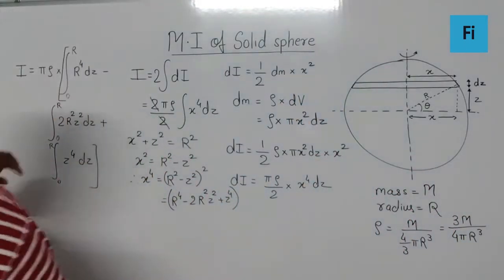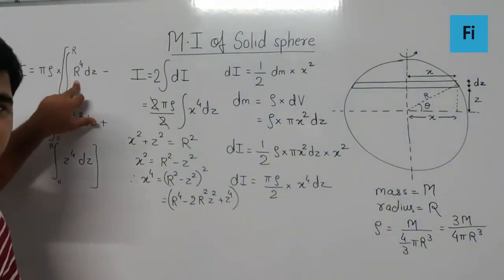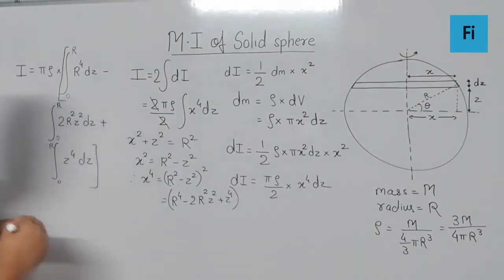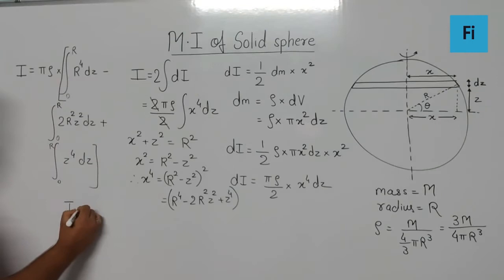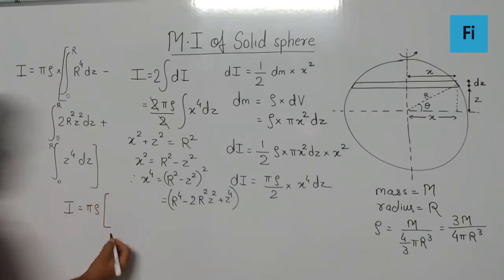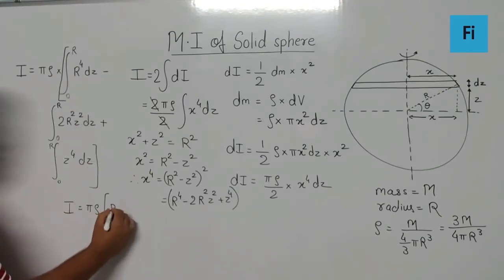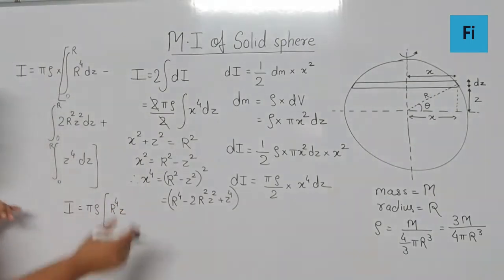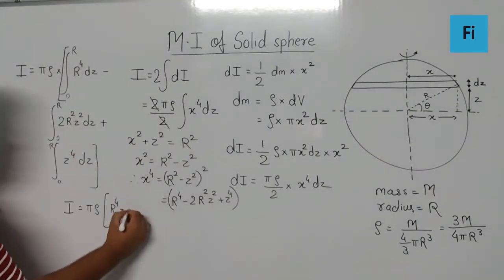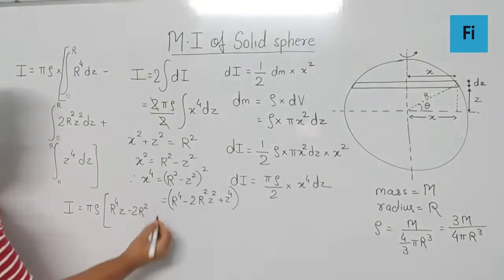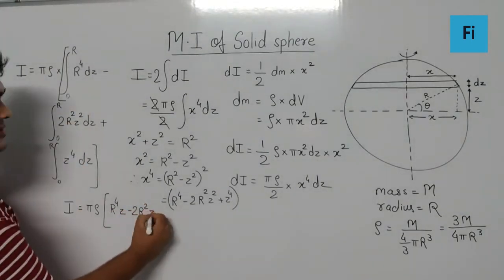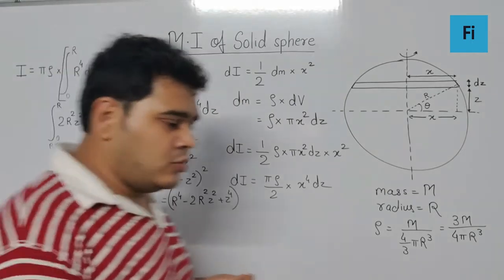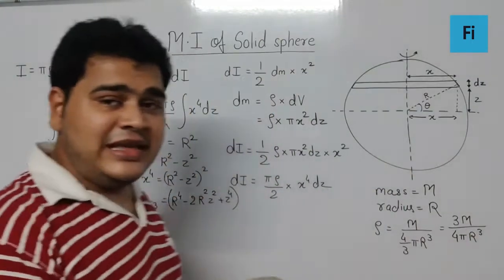So now we go for integration. Definitely r raised to 4 is a constant, so integration dz is just z, which means I is going to be pi rho in the bracket r raised to 4 into z. Again 2r square will be a constant, so minus 2r square, and z square will become z cube by 3. So to make it more comfortable, I'll rewrite this.